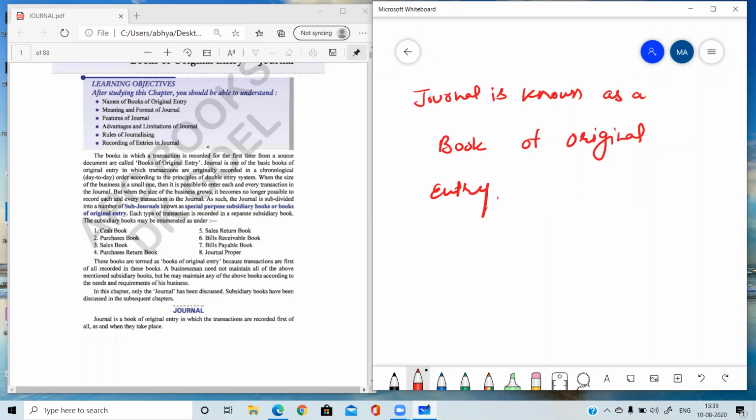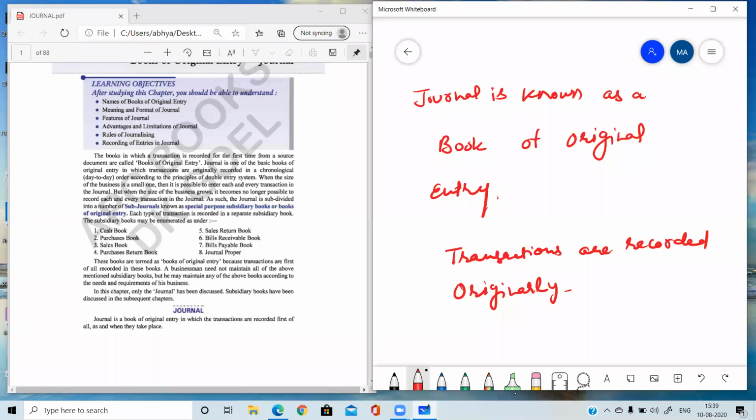Why is it known as a book of original entry? Because the transactions are recorded originally. Originally means first time.